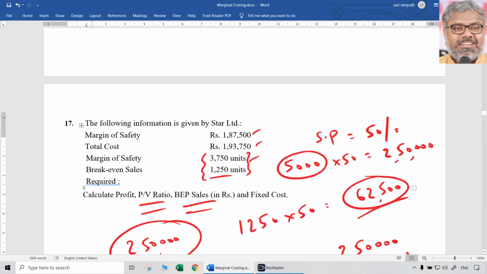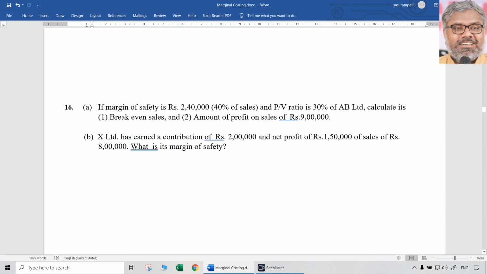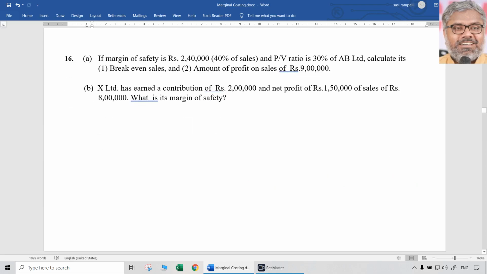Ultimately, everything goes back to the original marginal costing equation, that is, sales minus variable cost is equal to fixed cost plus profit, which is equal to contribution. But every time you cannot derive them. We understand that in the examination we cannot spend that much time.